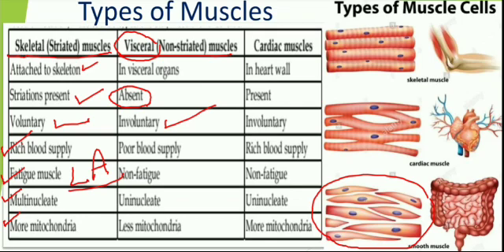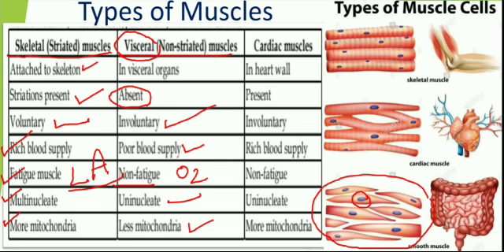And these muscles do not undergo any vigorous contractions. They won't require much blood supply. That's why they have mentioned poor blood supply. And these muscles respire through oxygen, that is aerobic respiration. That's why they cannot produce any kind of lactic acid. They do not undergo any kind of fatigue. And these are uninucleated because there is one nucleus in a single cell. They have less mitochondria because they won't need much energy.